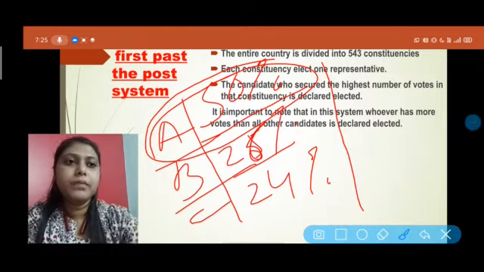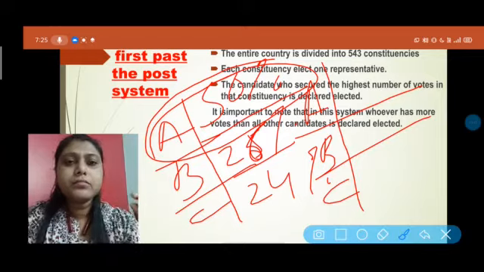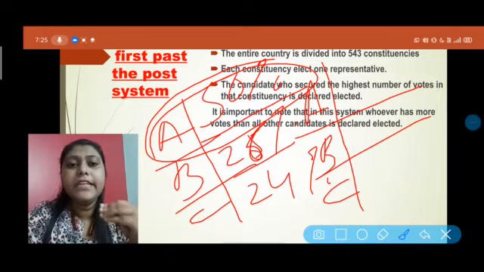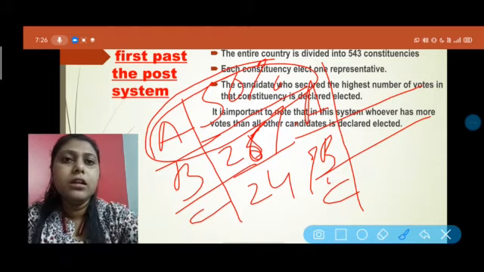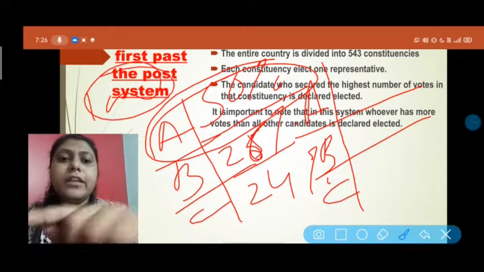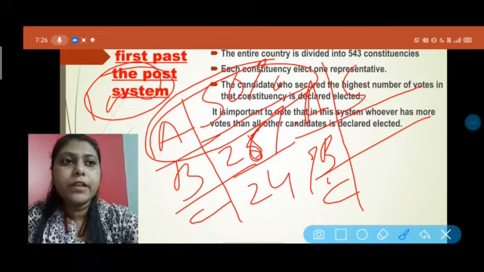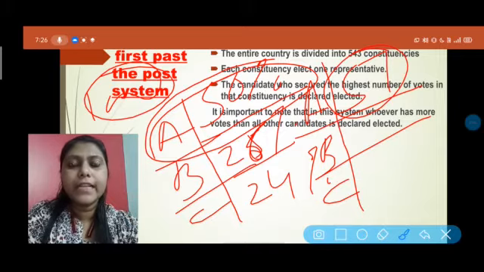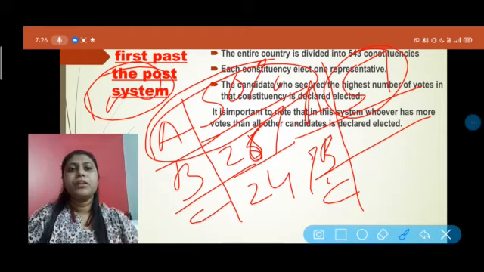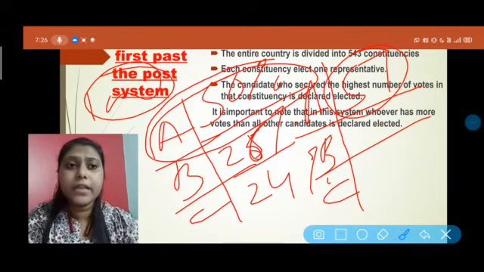In the other methods, if there are three candidates, A, B, C, each and every candidate needs to get the majority. That means suppose there is 100%, then A should get more than 51, it is fixed. If they are not secured like that, then they will not be declared elected. This kind of thing does not happen in this system.